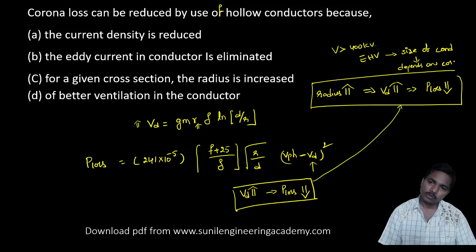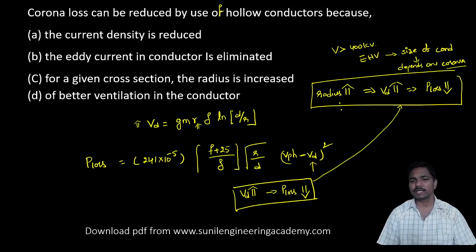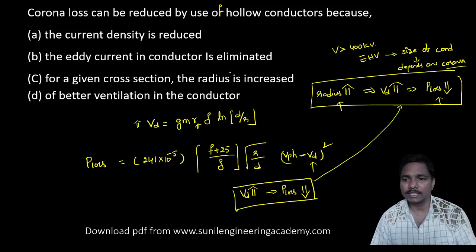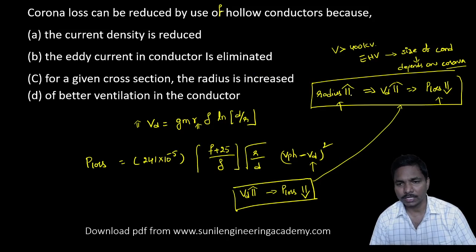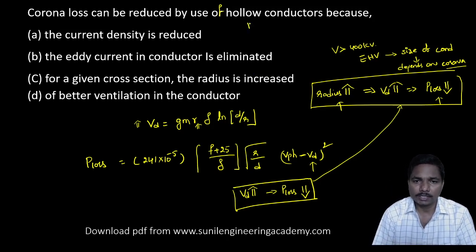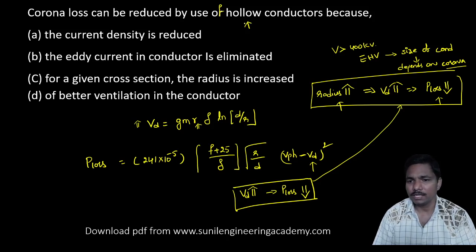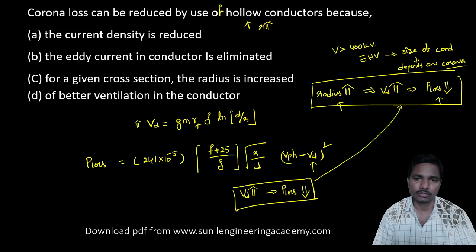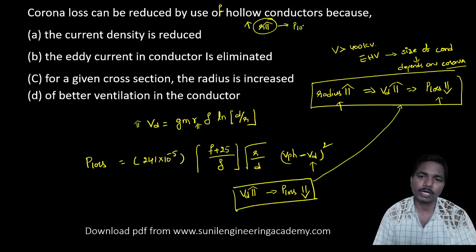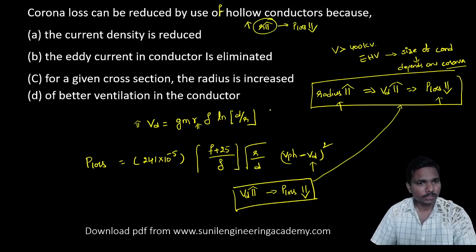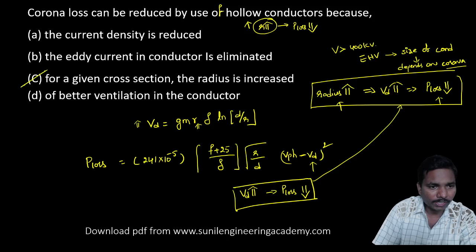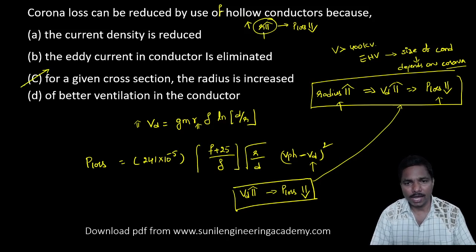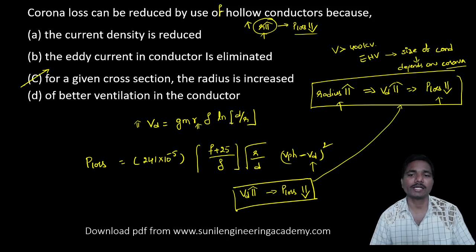Whenever we take a higher radius, the power loss due to corona will be less. If you consider solid and hollow conductors of the same effective area, the hollow conductor has a higher radius, so the power loss due to corona decreases. For a given cross section, the radius is increased, so the corona loss will be less.